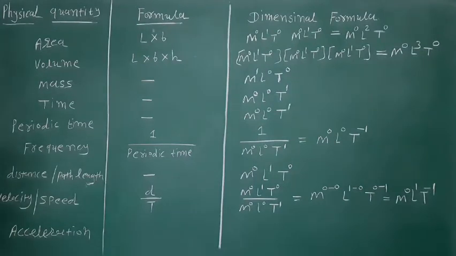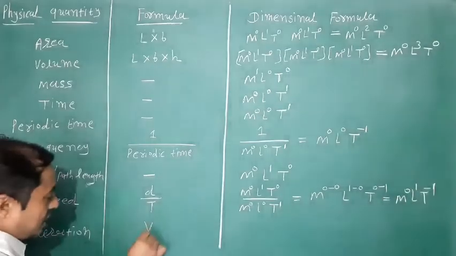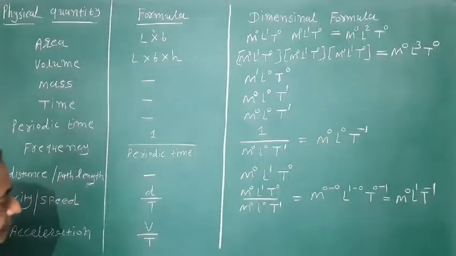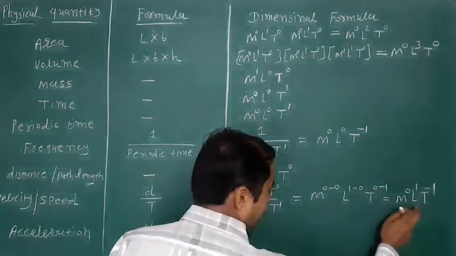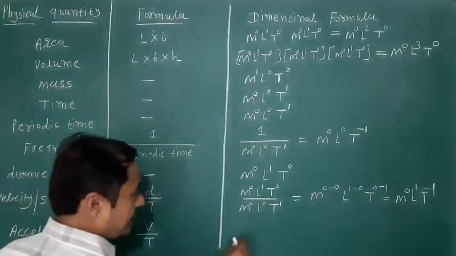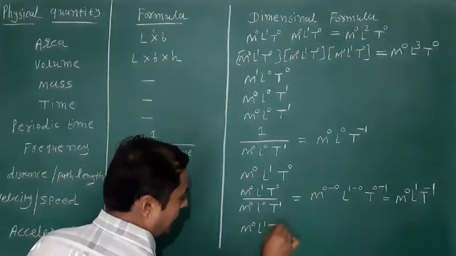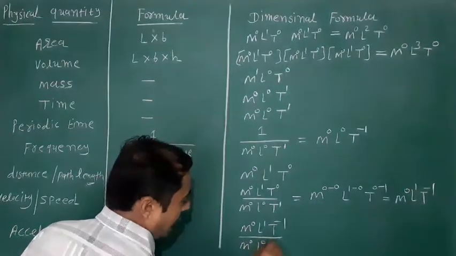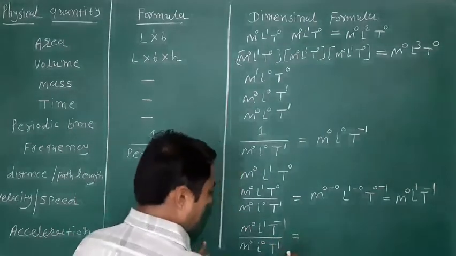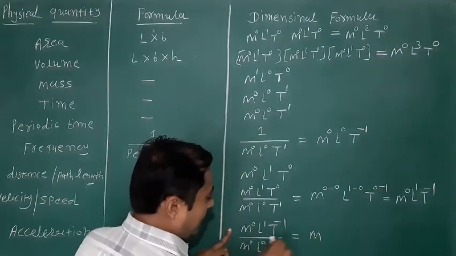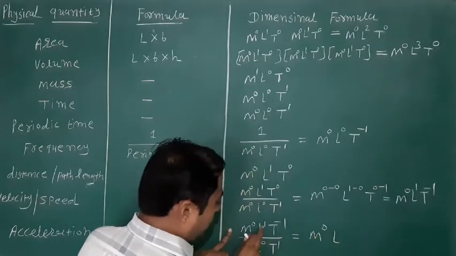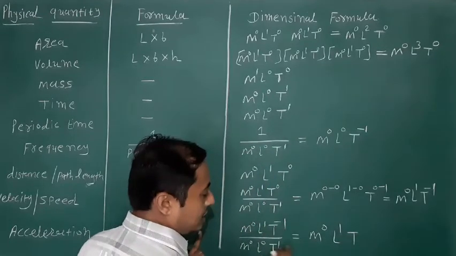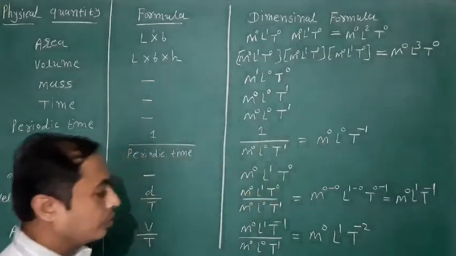The next physical quantity is acceleration. Its formula is velocity upon time, otherwise change in velocity upon change in time. So now we have the dimension formula of velocity, M0, L1, T minus 1, and time means M0, L0, T1. So now we solve here. M raised to 0 minus 0, 0. L raised to 1 minus 0 means 1. And T raised to minus 1 minus 1 means minus 2. Okay, friends?